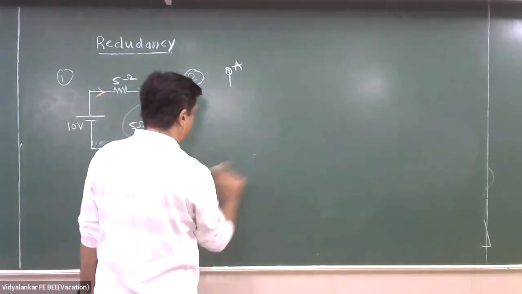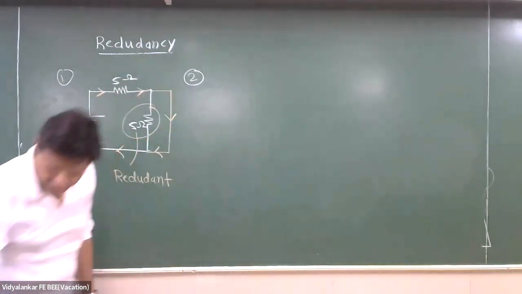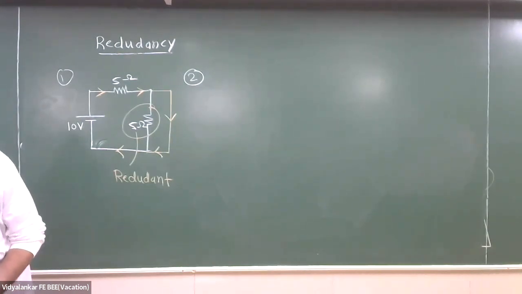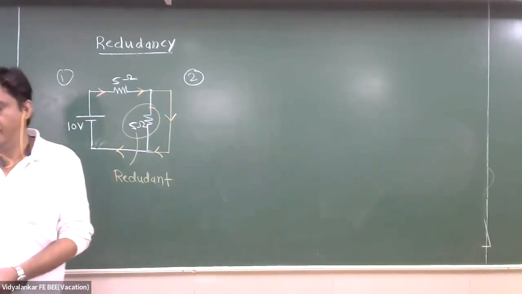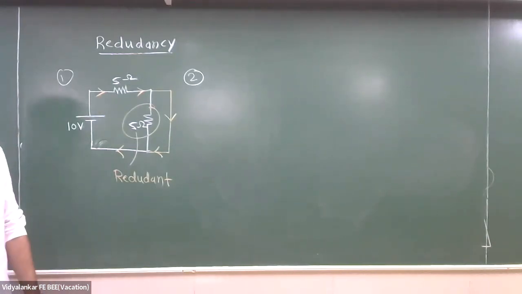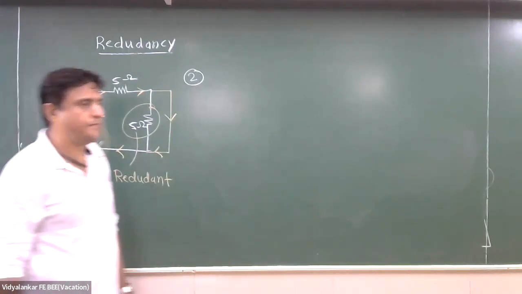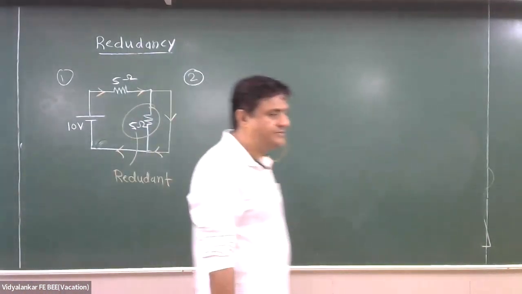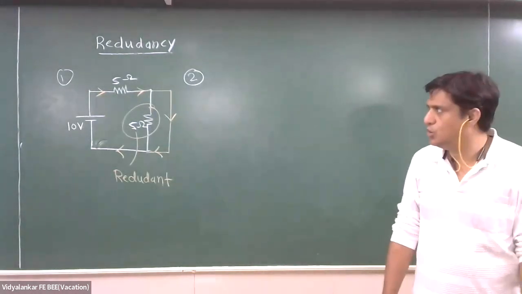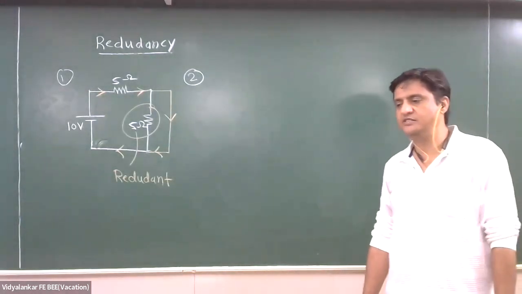Sir, can you repeat the definition once more? Yes. First part. If a resistance is connected across a short circuit, it becomes redundant as no current flows through that resistance.